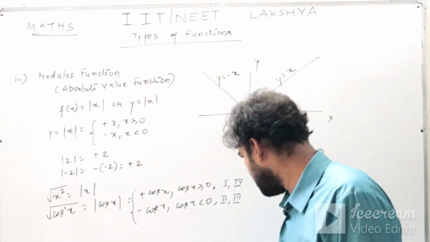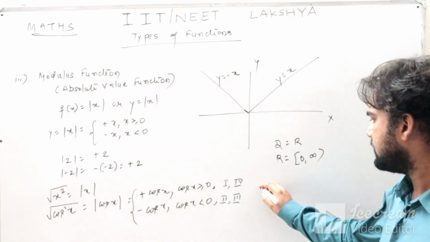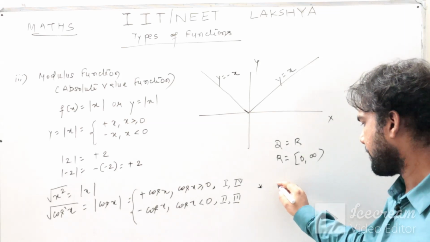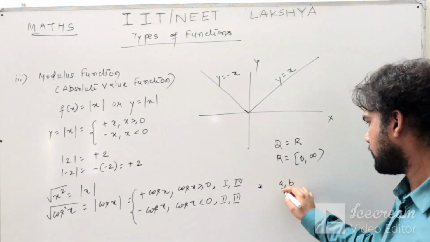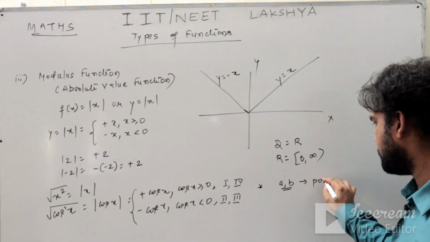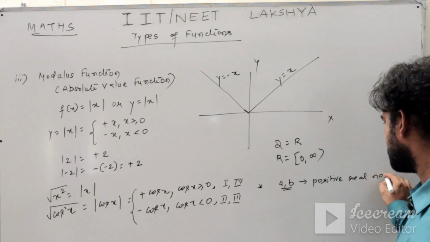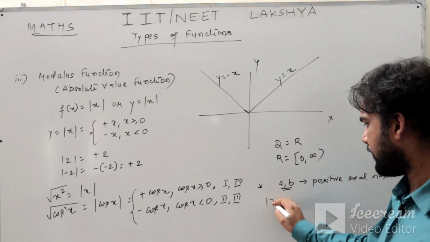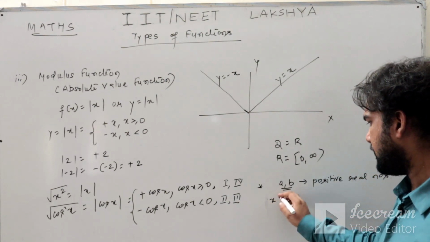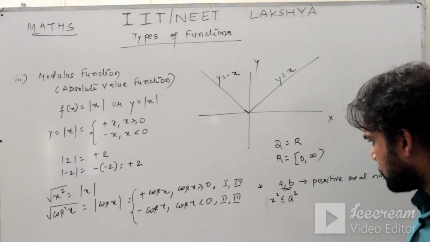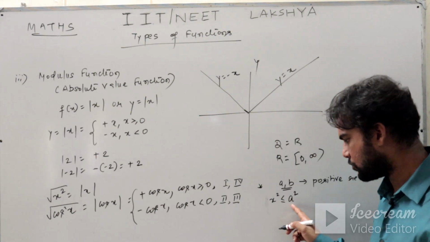Apart from this, there are some properties of the modulus function. Let us say a and b are two positive real numbers, and you have x square less than or equal to a square.